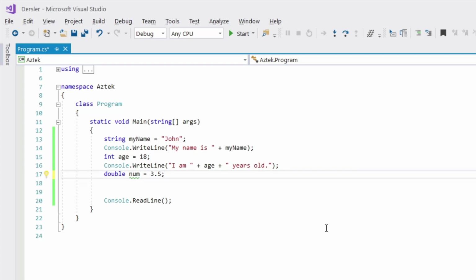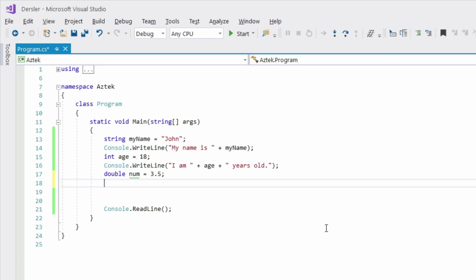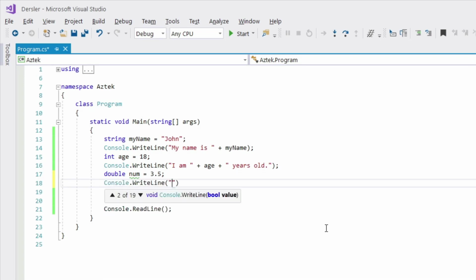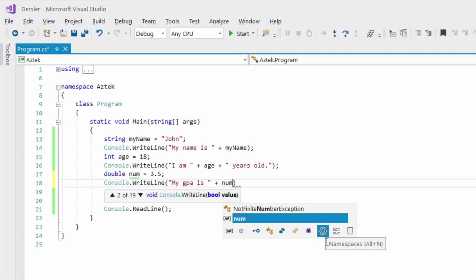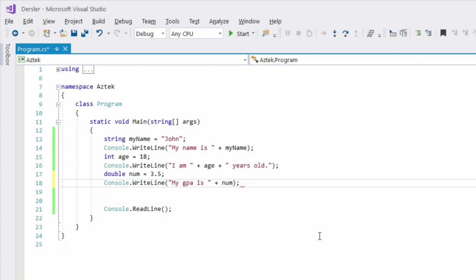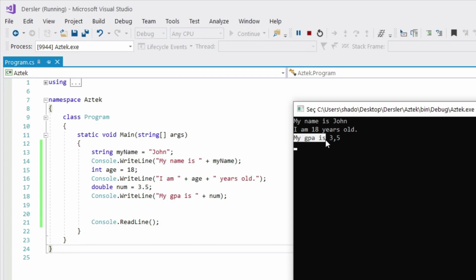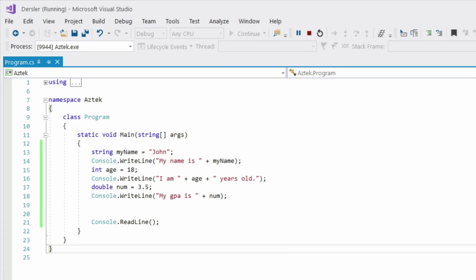Now let's write another example for our double num variable. Let's say Console.WriteLine, "My GPA is", I want to write 3.5, and of course I don't want to write it in a string, I want to use my variable. I need to put a plus sign and write my variable name, and of course put a semicolon at the end. So if I execute this command, as you can see, my GPA is 3.5.